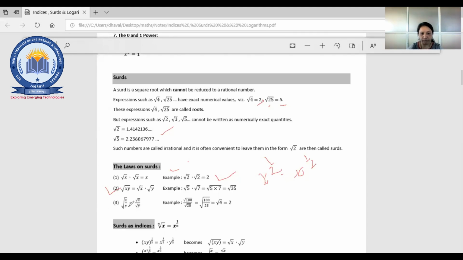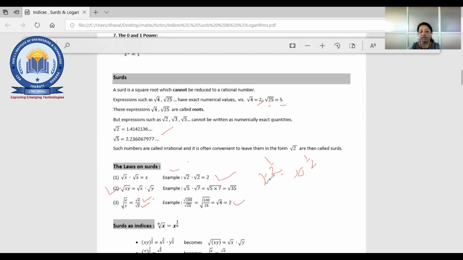And again, the reverse thing. If you have this, you can do a multiplication of that. Now if there is under root x divided by y, what can you write? Root x here and root y. You can separate it because of the division. The example is root 100 upon root 5. Again you can write under root of 100 divided by 5, so you will get root 4 and the answer will be 2, right?